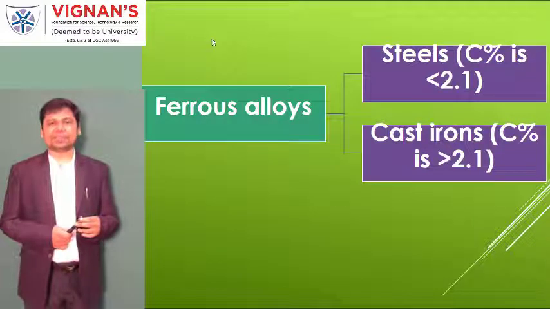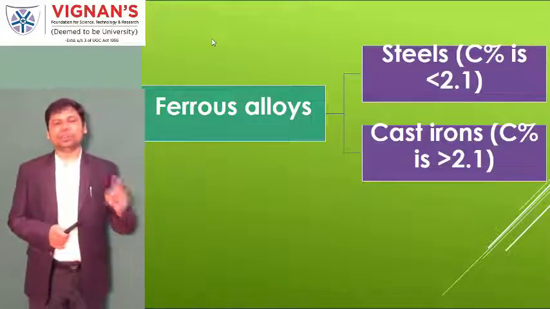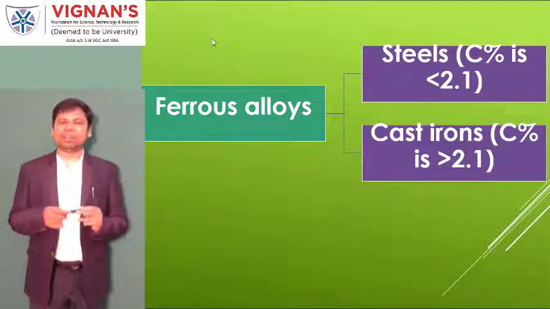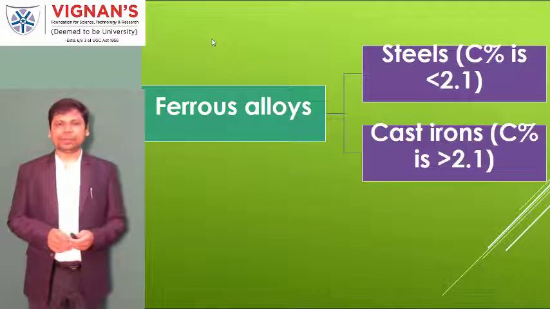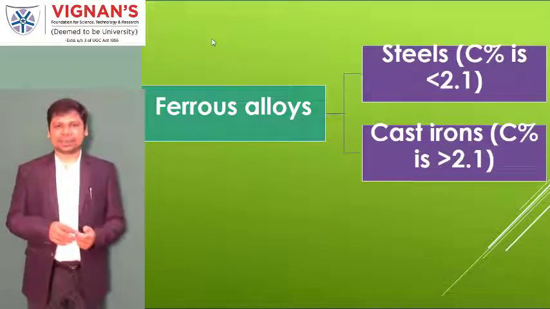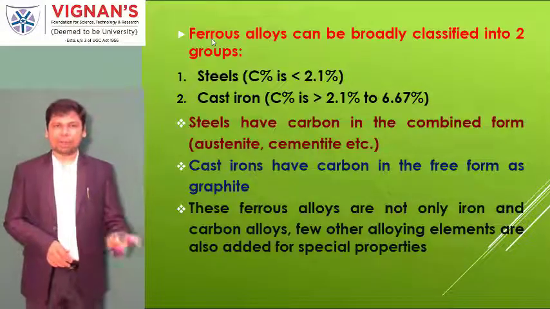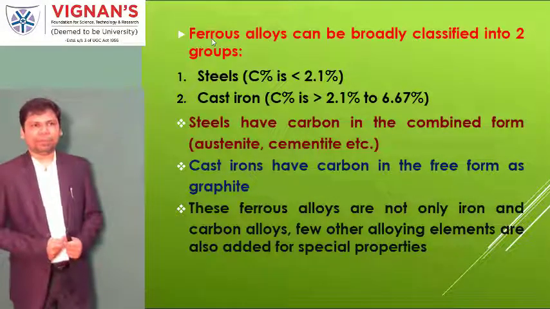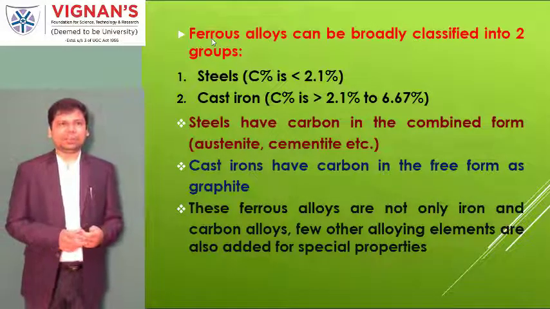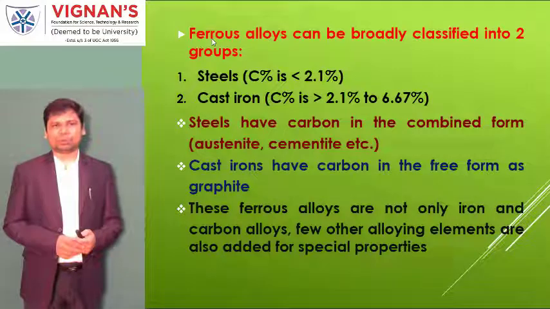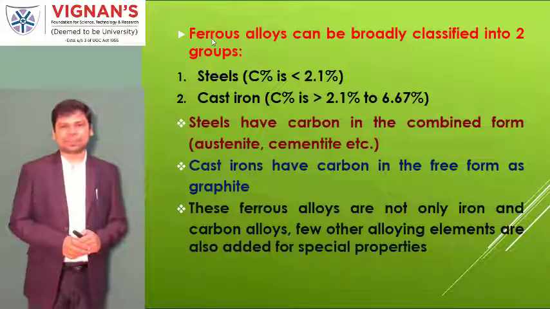But cast iron is not like that, it is brittle. There is no deformation, or I can say zero deformation, and all of a sudden it is going to break. That is the nature of cast iron, and it happens because of adding more carbon. Now, a few more things we are talking about the carbon. What I mentioned is that steel has a carbon percentage of 2.1 percent, and cast iron is up to 6.67 percent.